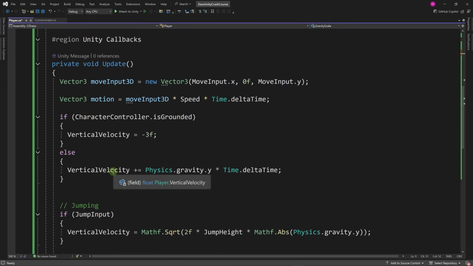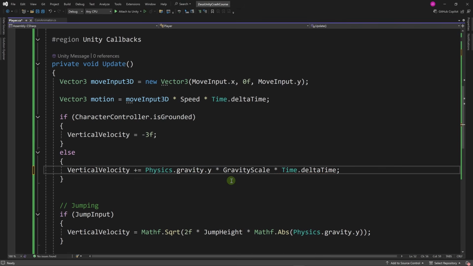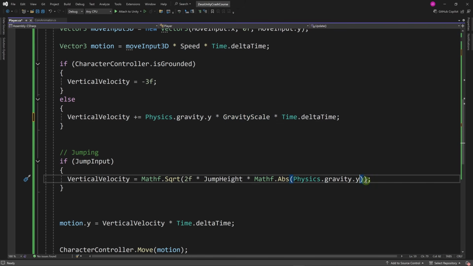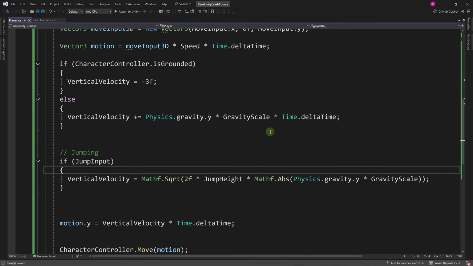Now when we increment the vertical velocity, we want to apply the gravity scale. And also when we apply the jumping force, we want to apply gravity scale here. So let's multiply our physics gravity.y by gravity scale. That way the gravity scale will be applied. We'll basically apply twice or 3 times the amount of gravity in order to make jumping and falling back to